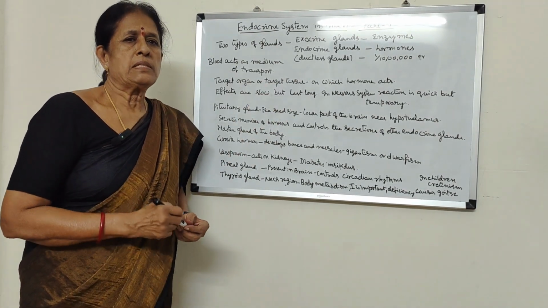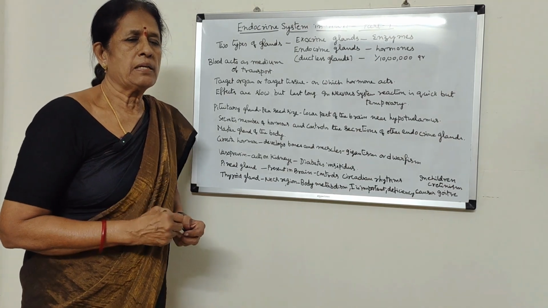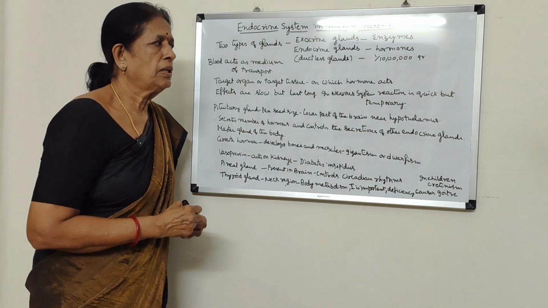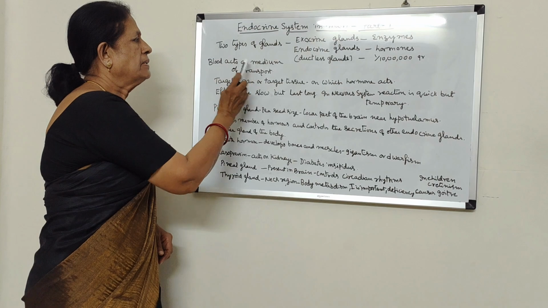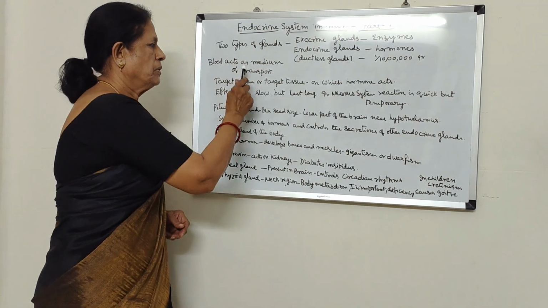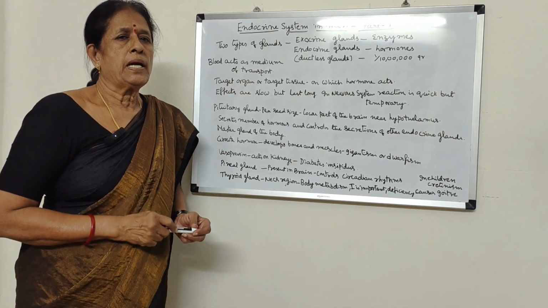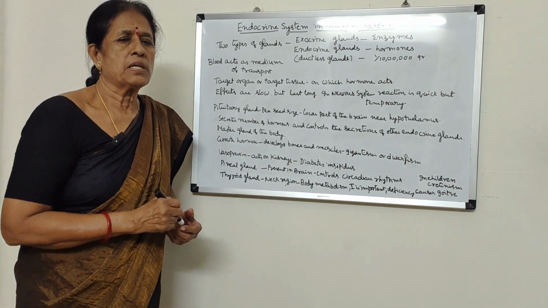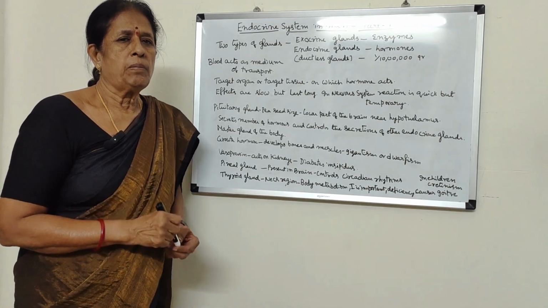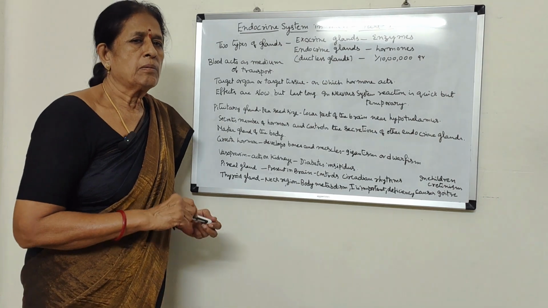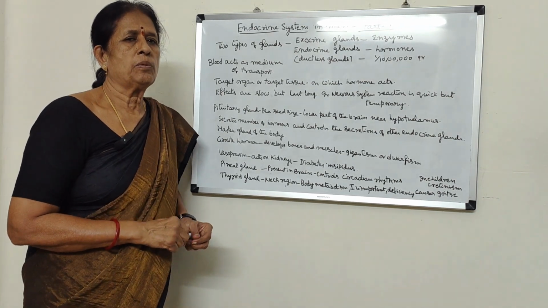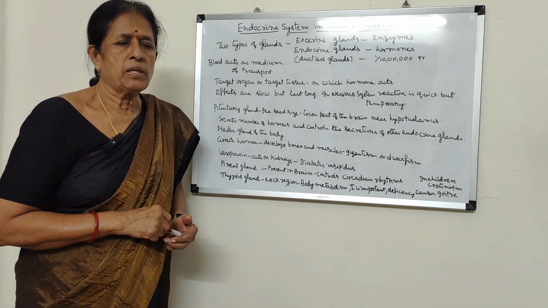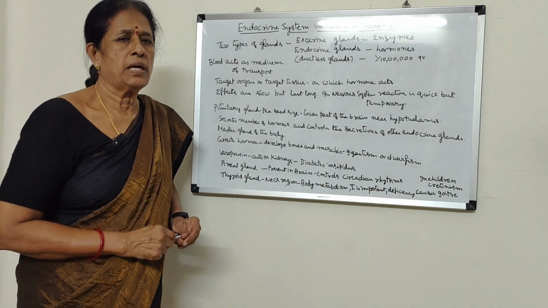They release their secretions directly into the blood, and the blood acts as a medium of transport. Blood carries these hormones from the site of their production to the site of their action.